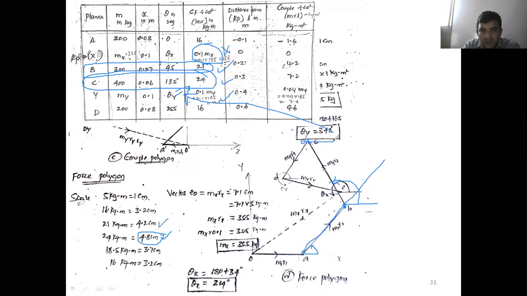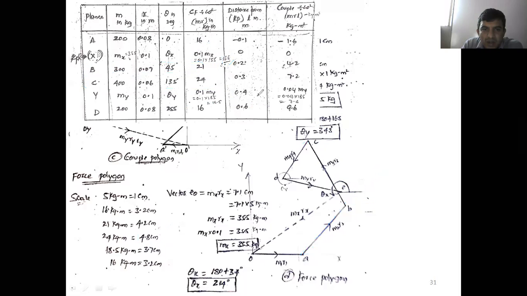Now with respect to the point, yeah, sorry, somewhere you're wrong. No problem. Okay, here itself you draw 345 degree, otherwise you leave this one. Sorry, make the correction. No problem. If you draw this one also, we'll get the same. The force polygon will change, but we'll get the same magnitude. Nothing will change here.